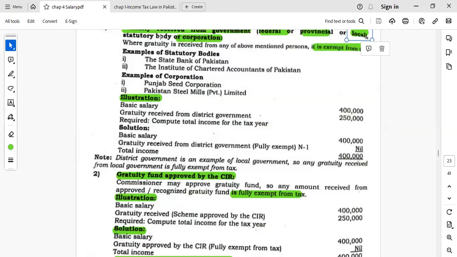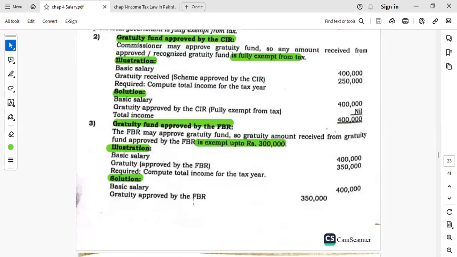For example, here you can see 250,000 is paid as a gratuity to the employee by the government. That is exempted, will not be added. If the gratuity fund is approved by the CIR, that is also fully exempted, will not be added in the total income.